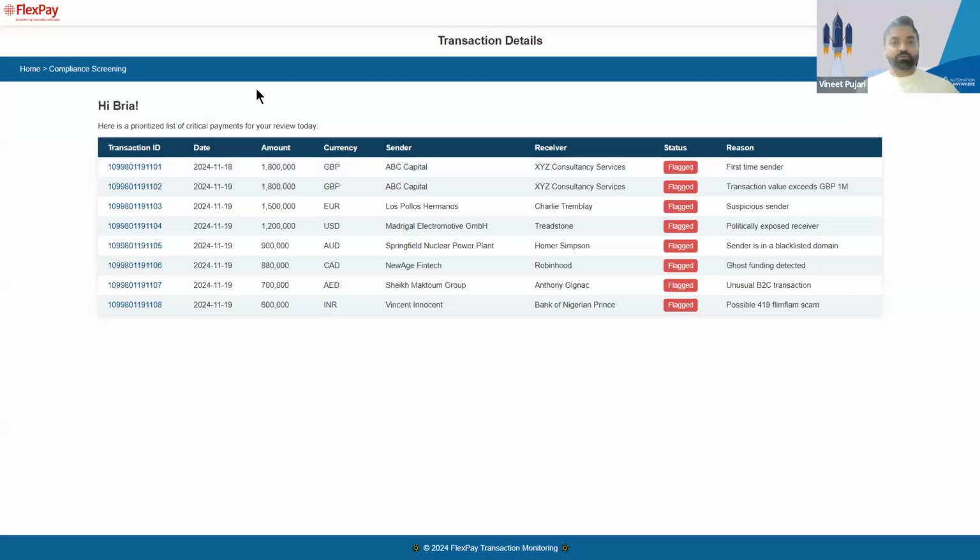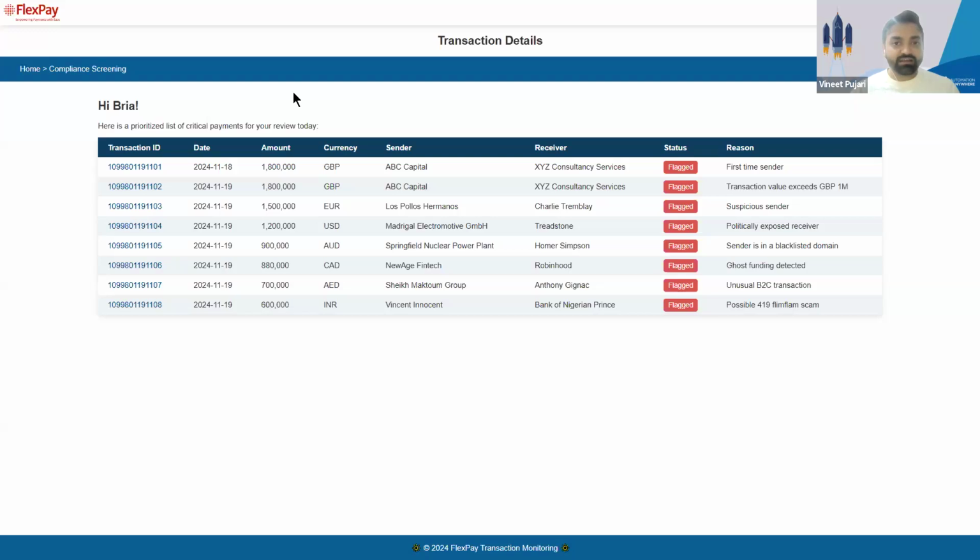So now the previous process was completely manual. I would look up the sender and the receiver on the internet using Google search or Bing search, and then I would have to come into one of my internal portals to verify the onboarding documents that the senders have submitted to me, right? And if it's a first time sender, then it's a completely different ball game.